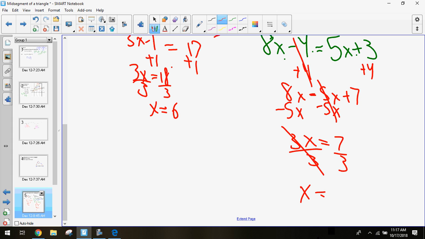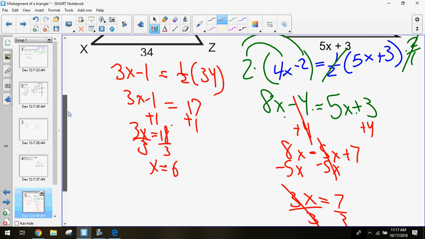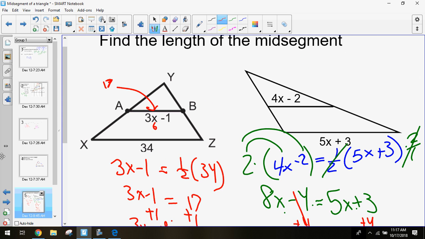That is 2.33 repeating. That's okay. So that's what x equals. But in order to actually find the length of that midsegment or the length of that base, we're going to need to plug that in. I'm going to go up here, and I see 4x minus 2.